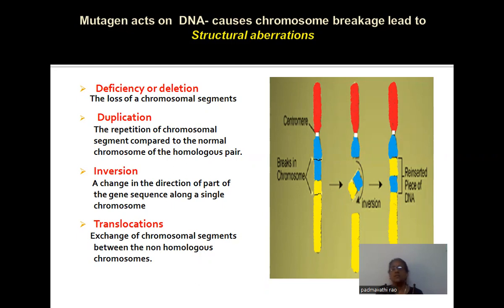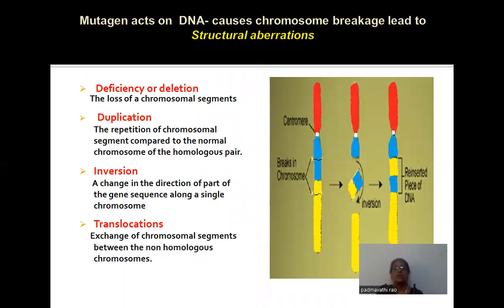Sometimes the sequence of genes is also changed because of reunion in inversions. In all these cases, the mutagenic agent acts on DNA or at the chromosomal level and is responsible for the breaking of the chromosome. So as a result, structural aberrations take place.